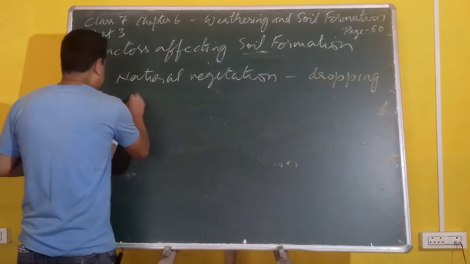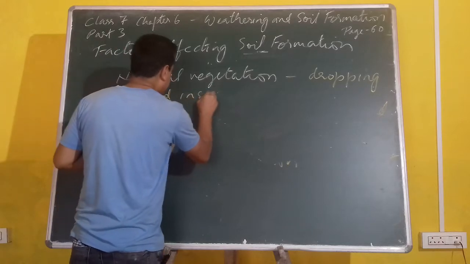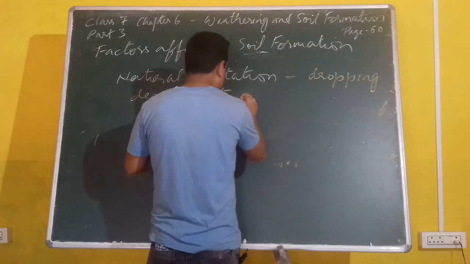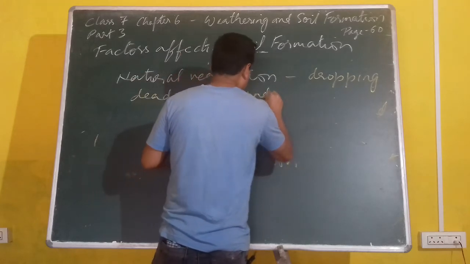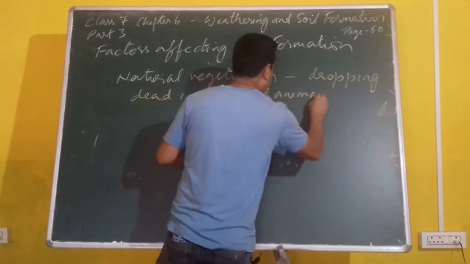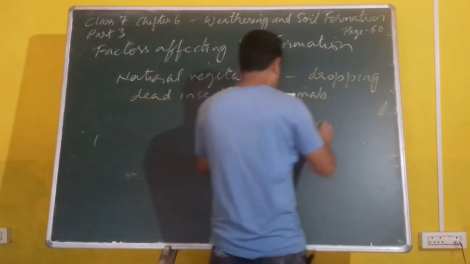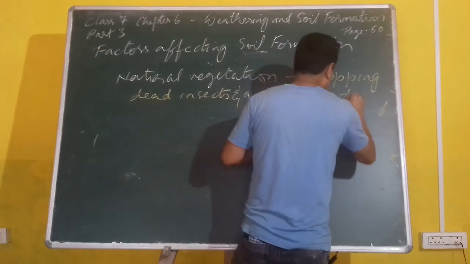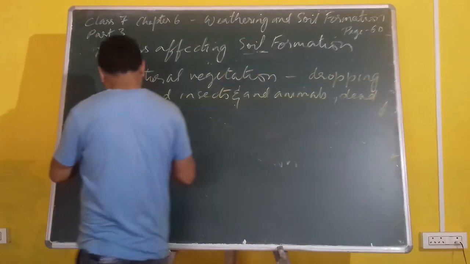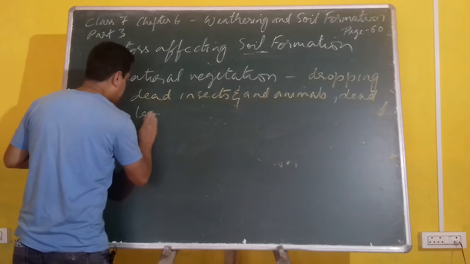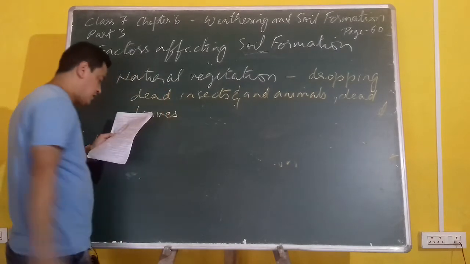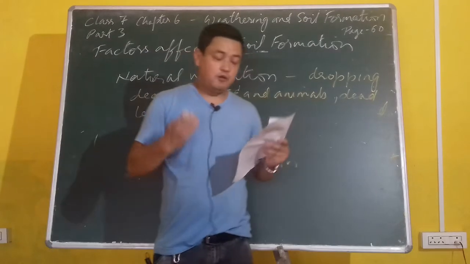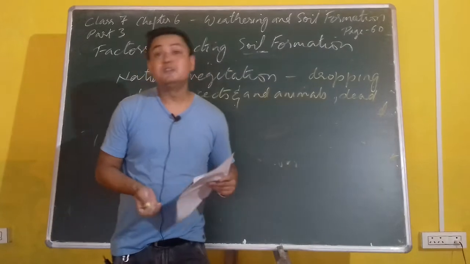Animal droppings, dead insects and animals, dead leaves basically result in more rotting of organic matter in the soil.